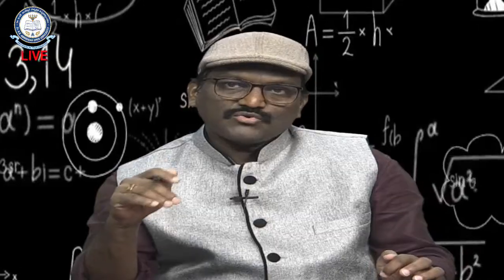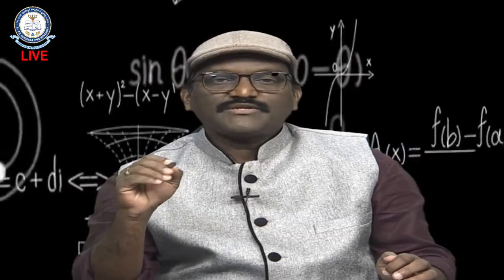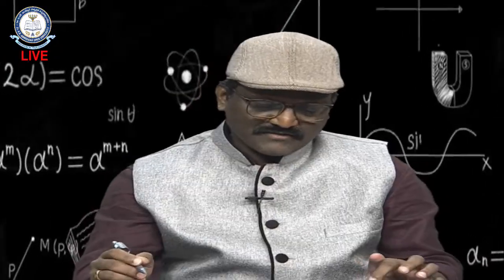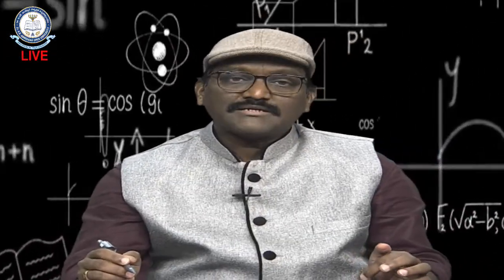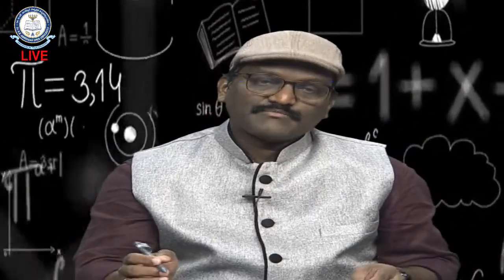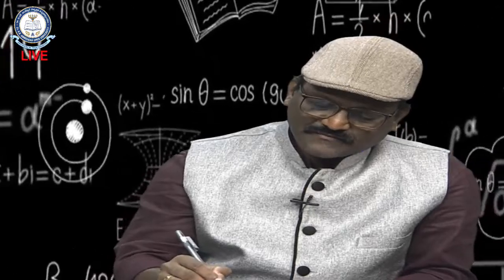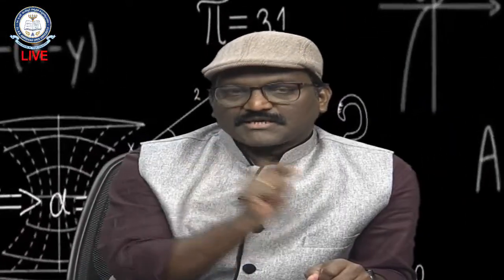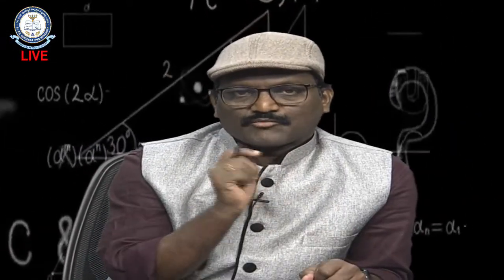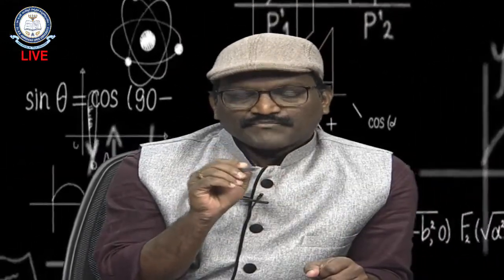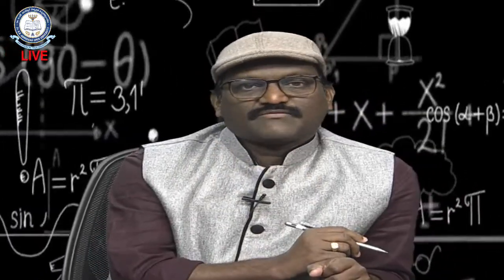Before defining the residue, we need the definitions of analytic function and singularity. Generally, a complex valued function f of z equals u plus iv. These are the contents of today's lecture. Before going to singular points, let me explain the analytic function. The function f of z is said to be analytic at a point z equal to a, where z is a complex number, if that function is differentiable at that point, and in a small neighborhood also it is differentiable.